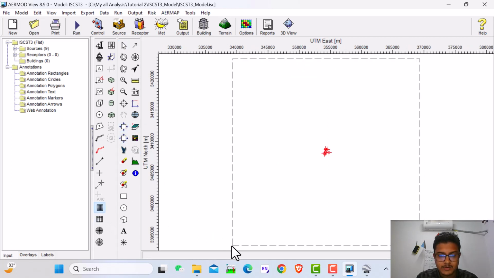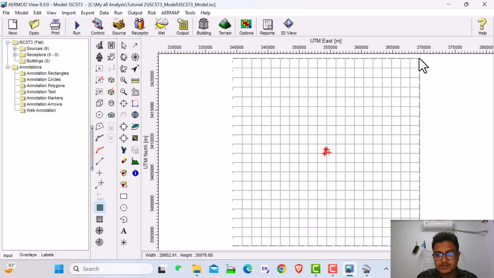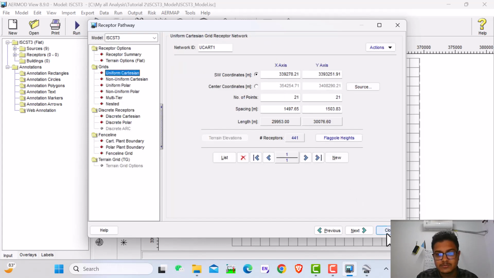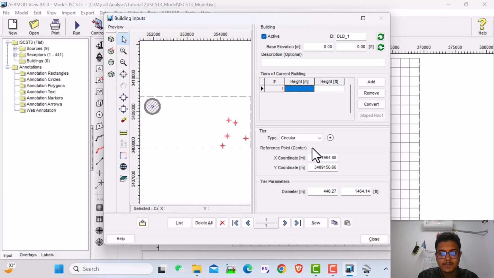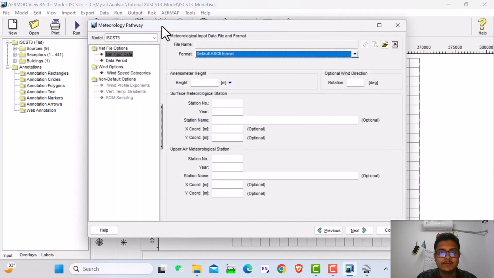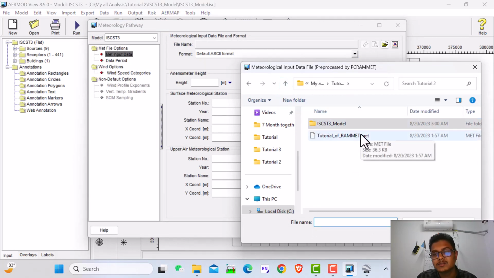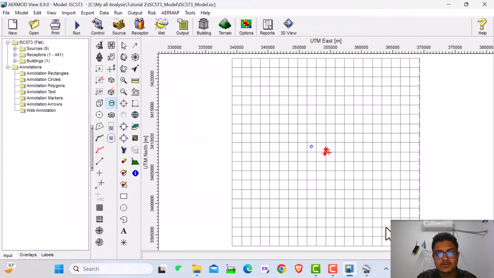So you draw a receptor here, like in YEARMODE View, and receptor summary, yes, and here the default height is 2. That's all, no need to do anything here, just close. And you must draw a building, just a little building. Without a building there may be a warning, so that's why. Then the metadata, here you need a metadata file, so that's why we use RAMMET. Actually this is a very important file. And here anemometer height is 10, and close.